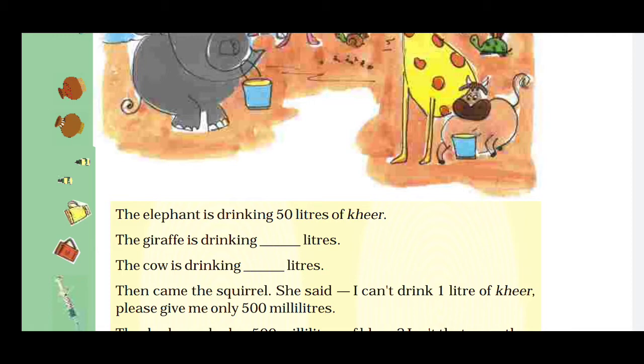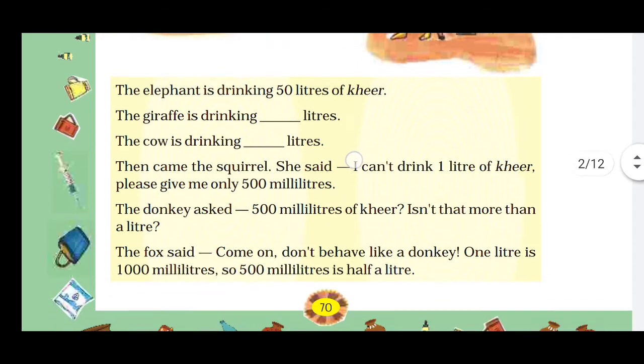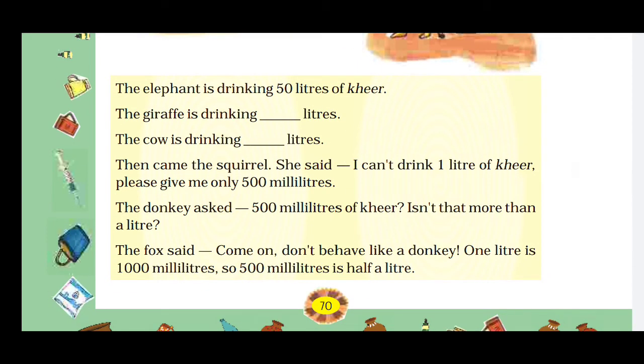And the cow is smaller than the giraffe, right? So she will drink less than the giraffe. So let's assume the cow will drink 15 liters of kheer. Then came the squirrel. She said, I can't drink 1 liter of kheer. Please give me only 500 milliliters.